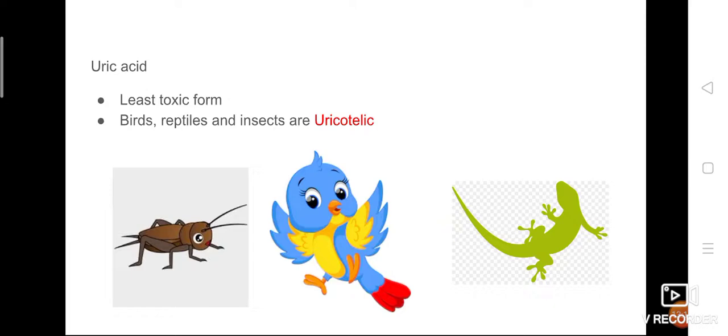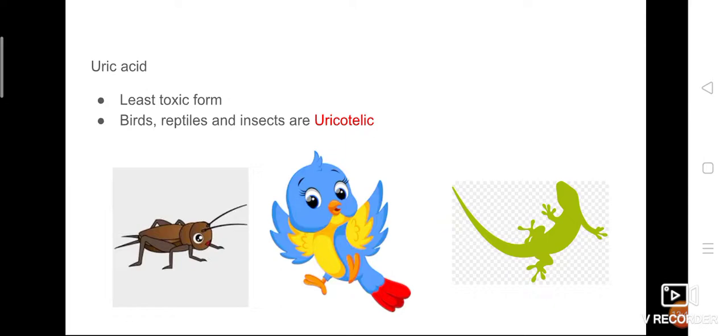At the same time, a very minimum amount of water is lost here, so it does not need a lot of water to excrete out. You can find this type of elimination of uric acid as a nitrogenous waste. They are called uricotelic, and you can find these in birds and reptiles. That is, birds, reptiles, and insects release nitrogenous waste in the form of uric acid. So these are the three major nitrogenous wastes.